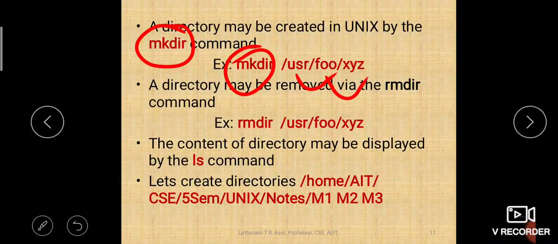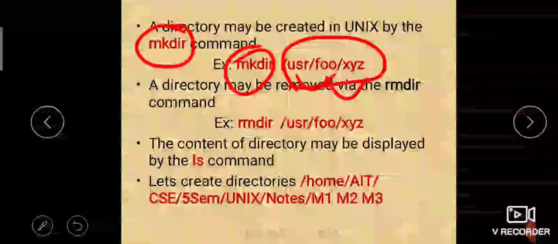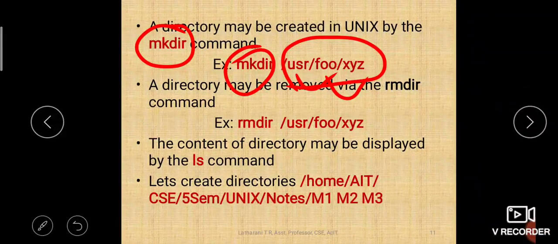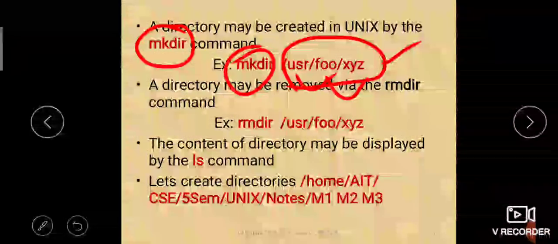You give a path. If you don't give a path and simply say mkdir xyz, your directory will be created under your current working directory, the directory in which you are working. But if you give the entire path, the directory will be created in that path. Wherever you want to create it, give that path. That is how you create a directory. I will show you the execution of mkdir.